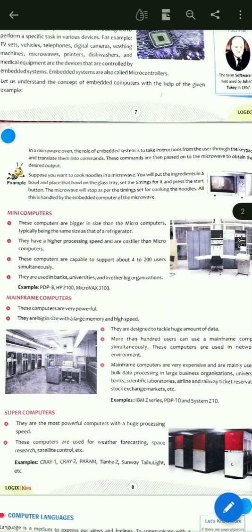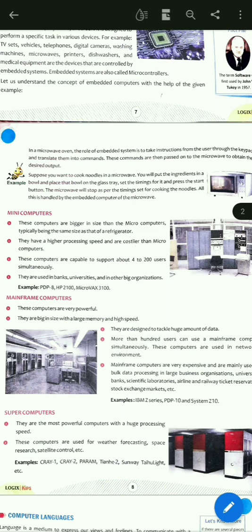They have a higher processing speed and are costlier than microcomputers. The processing speed of these computers is higher than that of a microcomputer. Okay students, and the cost of these computers is also high because the size and the processing speed of these computers are of a high level. Okay, these computers are capable of supporting about 4 to 200 users simultaneously.